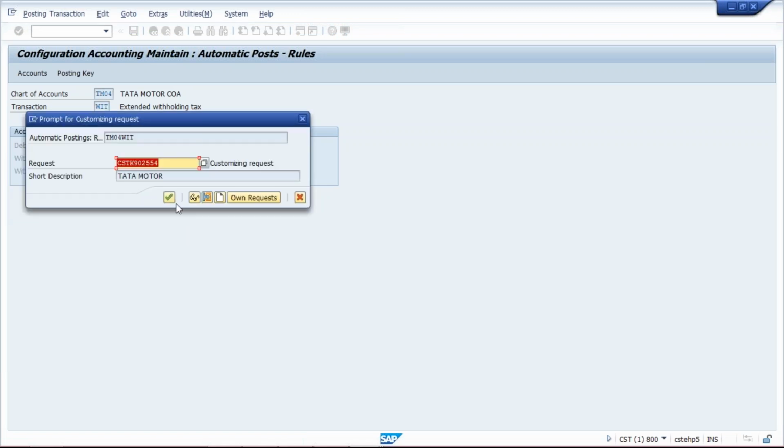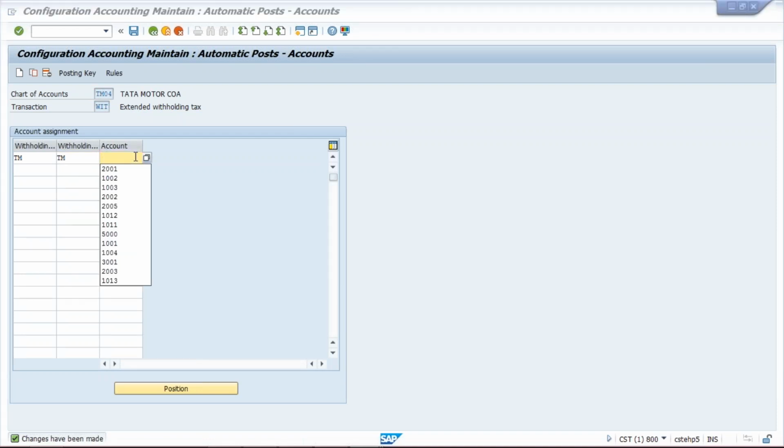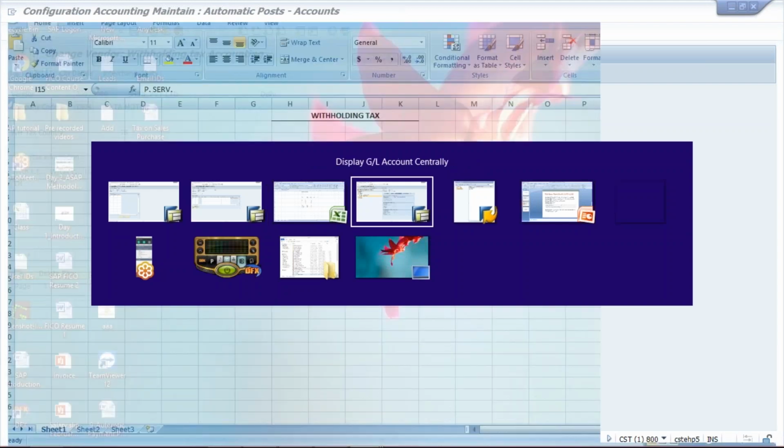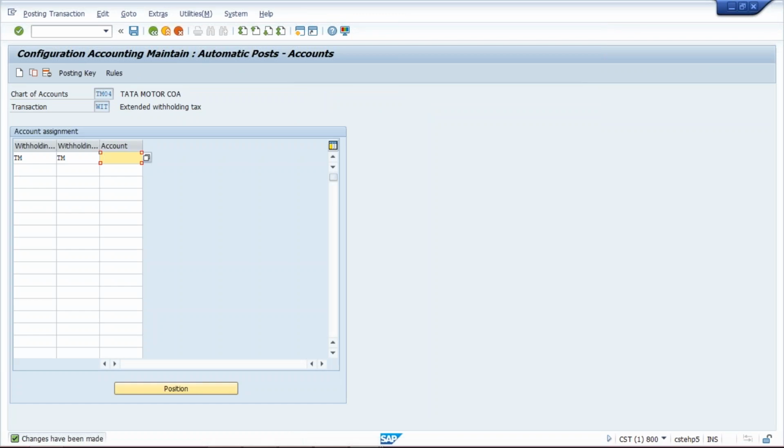Make it yes. And then here you have to give withholding tax code, tax type, tax code, and then what GL we have given. What was the GL here? It is 2001. So here you need to give 2001.